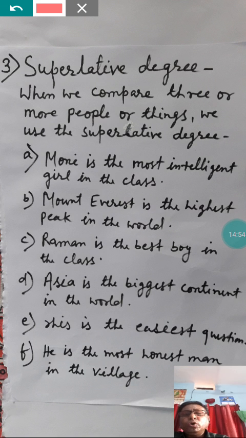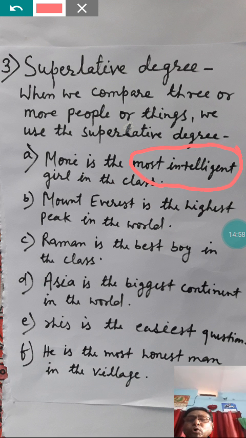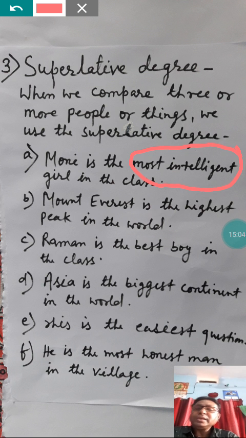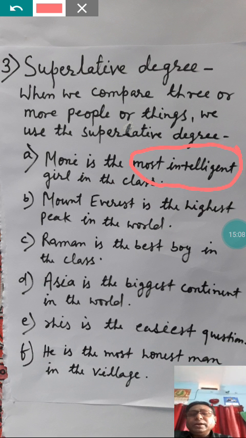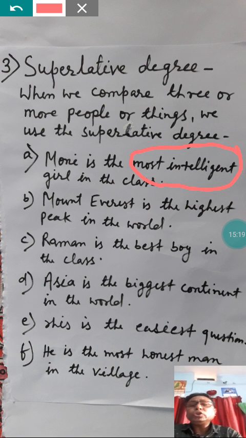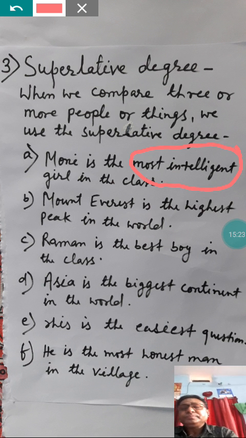Here, most intelligent is the superlative form. Intelligent, more intelligent in comparative degree, most intelligent in superlative degree. So here one thing is notable: when you use the superlative form of degree, we have to use "the" before that. "The" is used before the superlative degree to make our sentence correct.